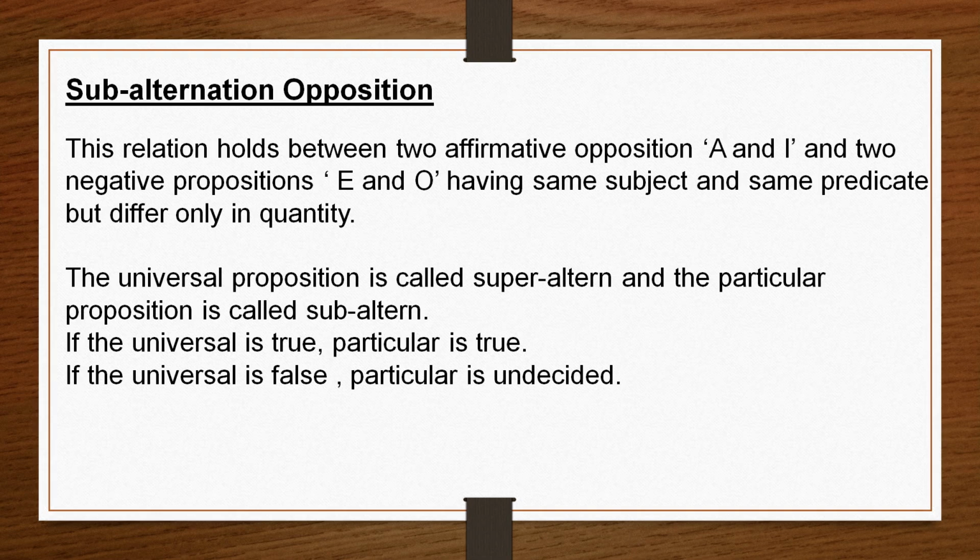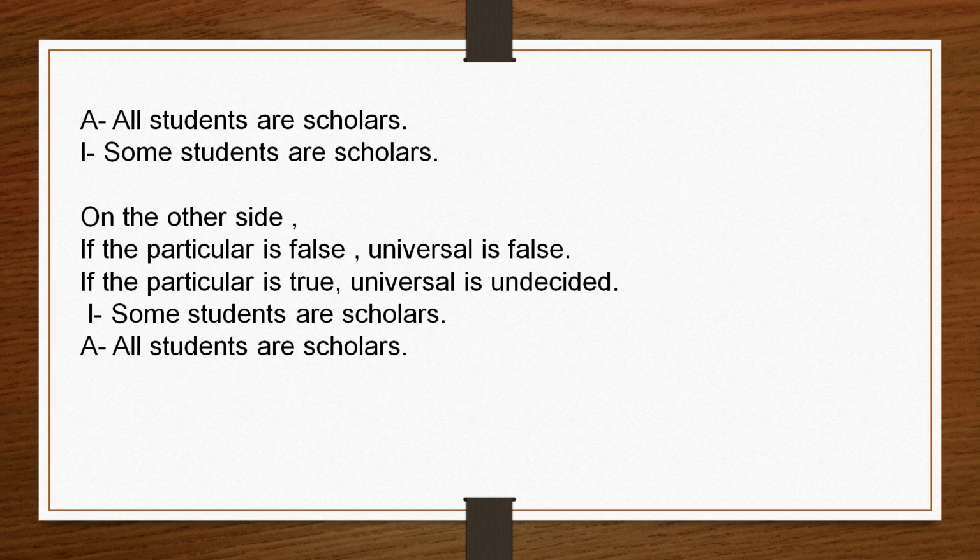That means subalternation relation will be there between the two affirmative propositions, and between the two negative propositions, differing only in quantity. Quantity means if one is universal, the other is particular. Now the universal propositions A and E are known as superalterns, and the particular propositions I and O are known as subalterns. Here from the universal side, if universal is true, particular is true.